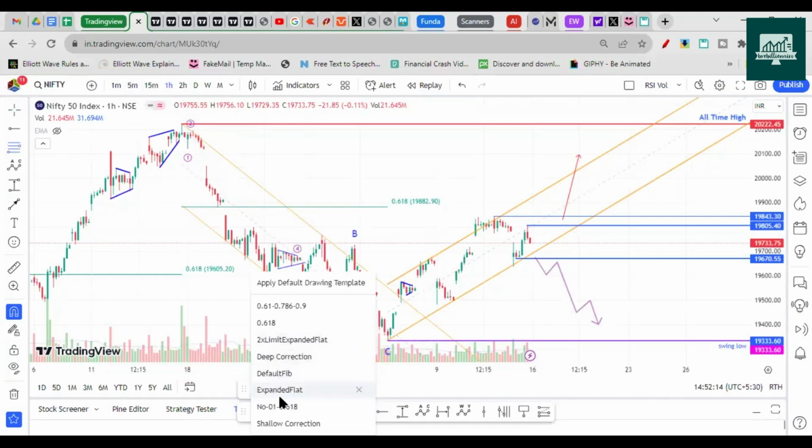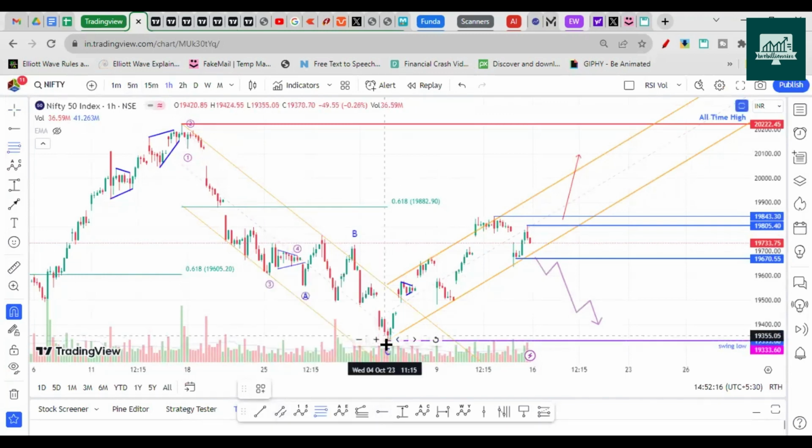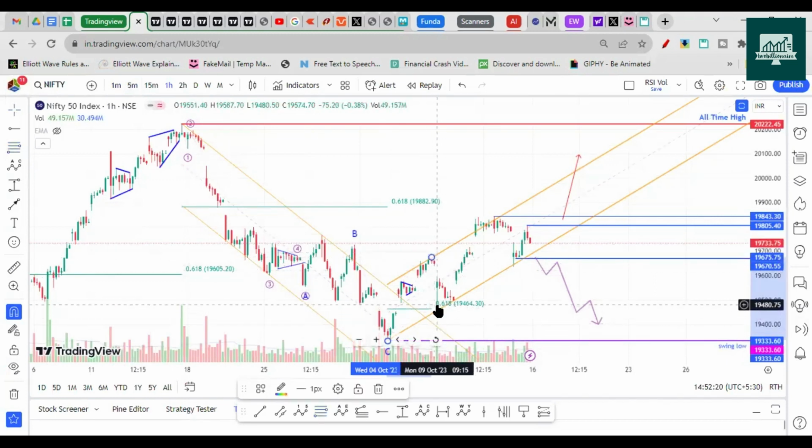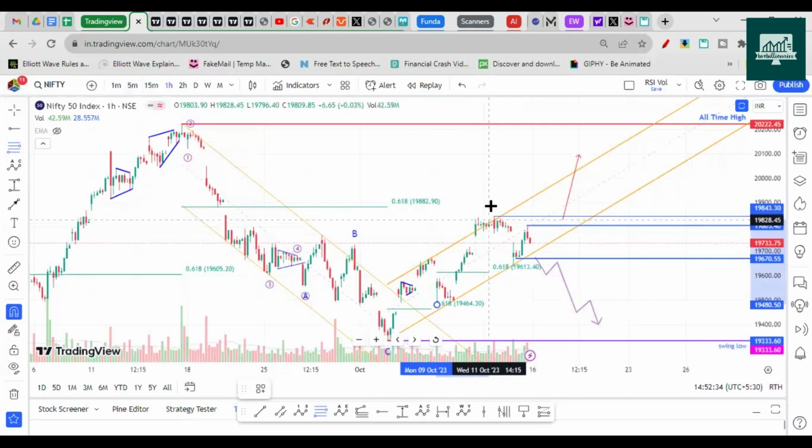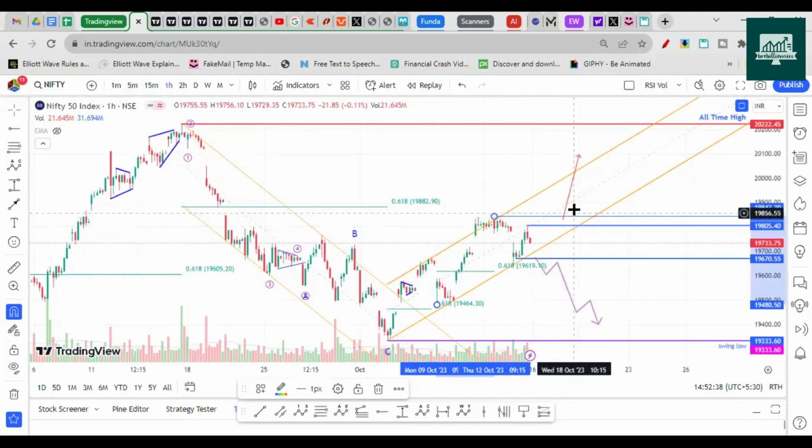Let me pick up the template. If you point out the 0.600 Fibonacci levels, they are coming exactly near here. So 19,600, 19,464. From here Nifty bounced once, in a single candle. From this point onwards also, it's exactly near 0.600 Fibonacci, so breaking of this will again take an up move.